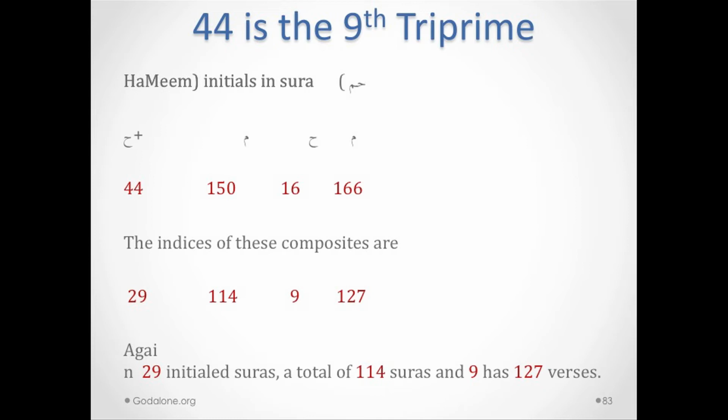Let's look at the indices of this composite. 29, 114, 9, 127. Okay? Now let's see what the importance of these numbers are. There are 29 initial surahs in the Quran. There are 114 total surahs. Chapter 9 has 127 verses. Okay? The reason is because the 9th triprime is 44. That's why that chapter generates these.